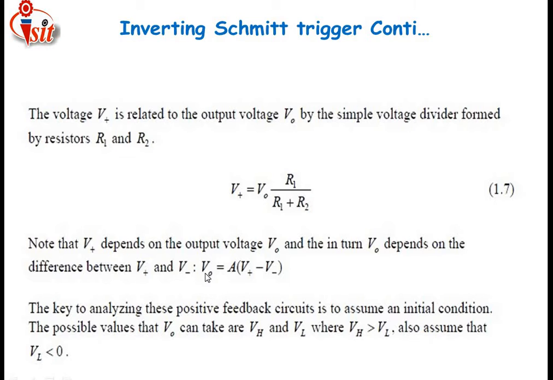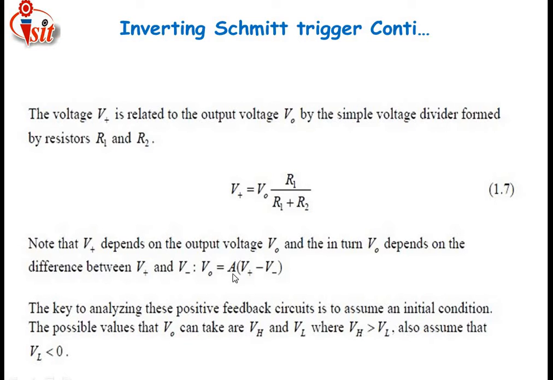For that purpose the output voltage is equal to gain times the differential input voltage. That means for the Schmitt trigger we want the value of the positive input, and that positive input is calculated from the output voltage by using the voltage divider rule.